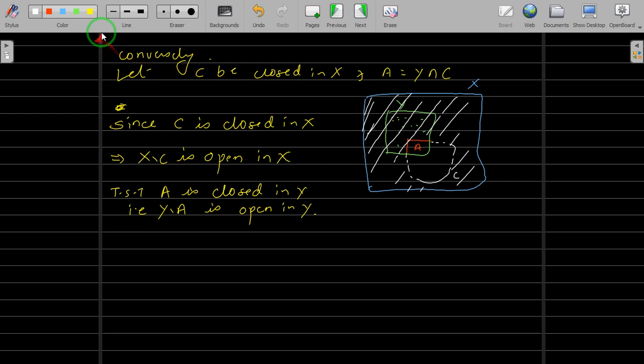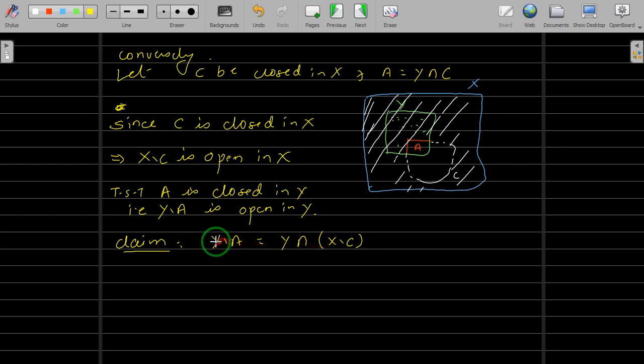Okay, so let us claim, and we will prove that the claim is also true. Claim: Y difference A, which we have to show is open, is nothing but Y intersection complement of C. If you manage to show this, then this is an open set.